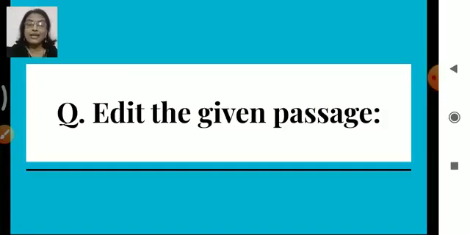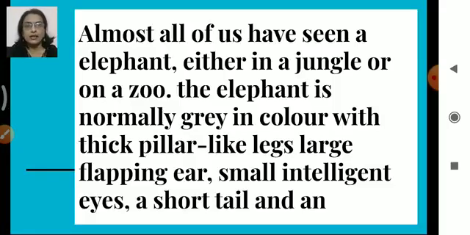The question will be: edit the given passage. So you'll get a question like this, edit the given passage, and the passage will be small enough to find out the errors. So shall we start reading here? Now you also read along with me so that you will know exactly where the errors are. Ready to go? Fine.